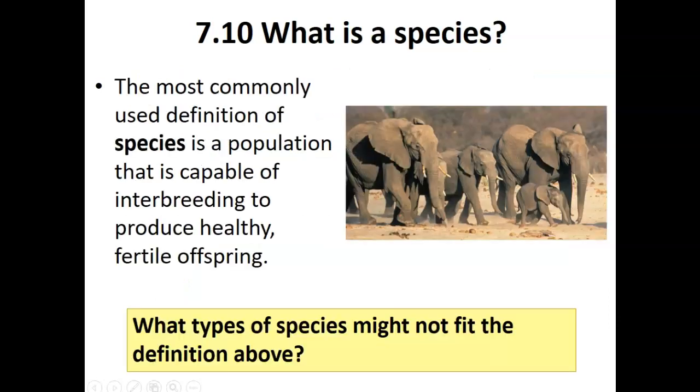The most common definition of a species is a population that is capable of interbreeding to produce healthy, fertile offspring. What types of species might not fit the definition above?